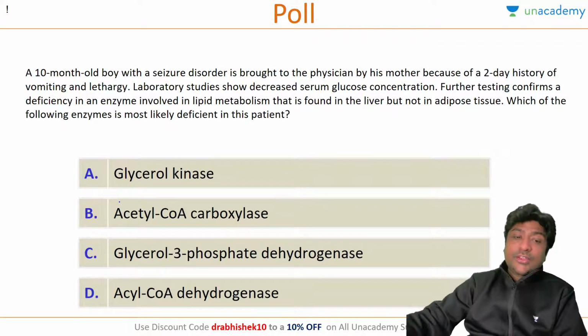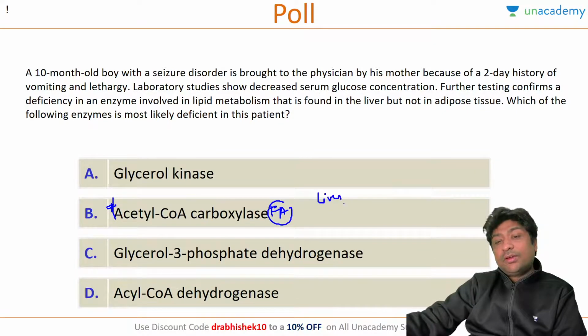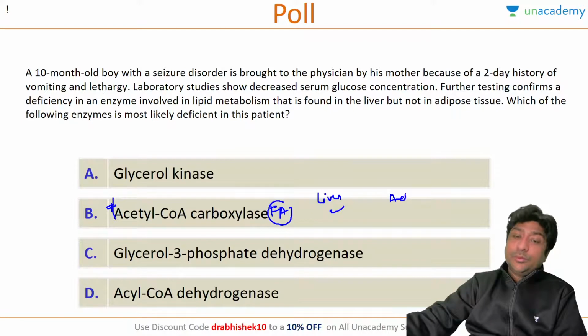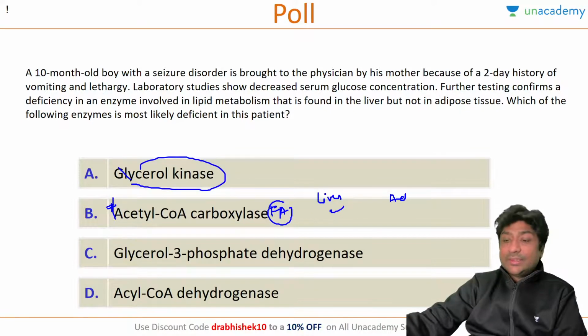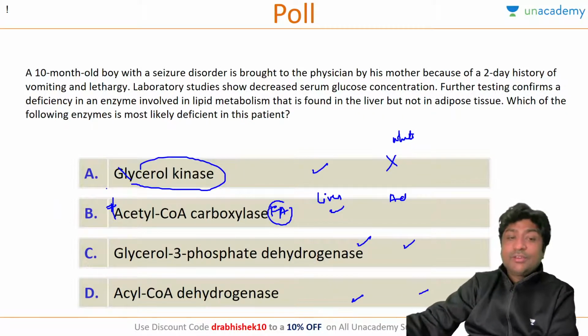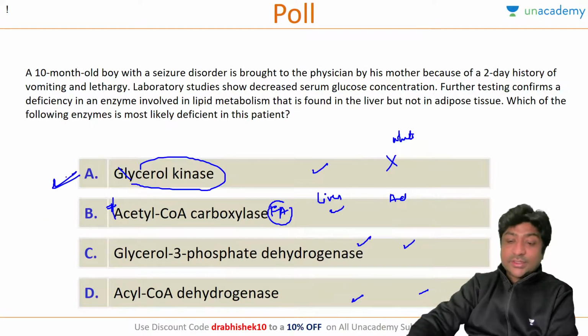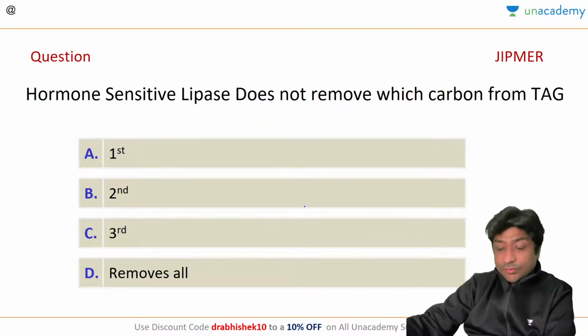So what is the function of acetyl-CoA carboxylase? It is for fatty acid synthesis, and it is present both in liver as well as in adipose tissue. But as I told you, glycerol kinase is only present in the liver but never in fatty tissue, especially white adipose tissue. Glycerol 3 phosphate dehydrogenase is again present both in liver as well as in adipose tissue. Acyl CoA dehydrogenase for beta oxidation is again present in both. So the main enzyme which is present in liver but not in adipose tissue is glycerol kinase. Is this clear?